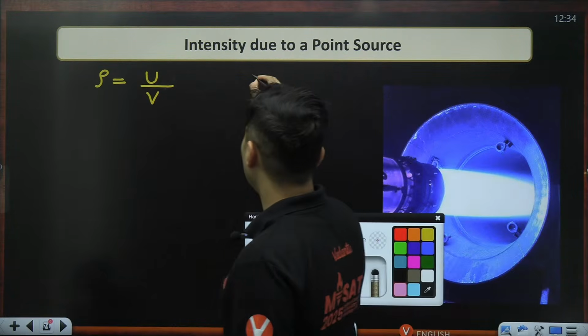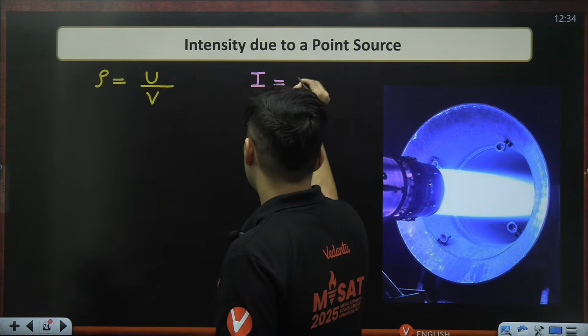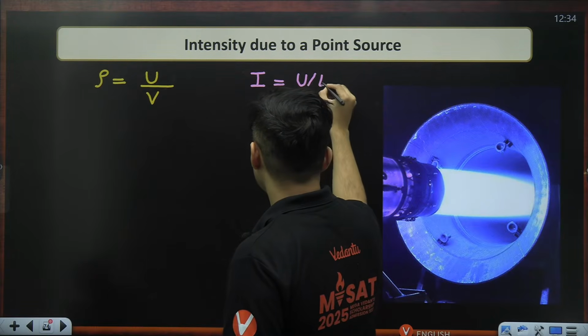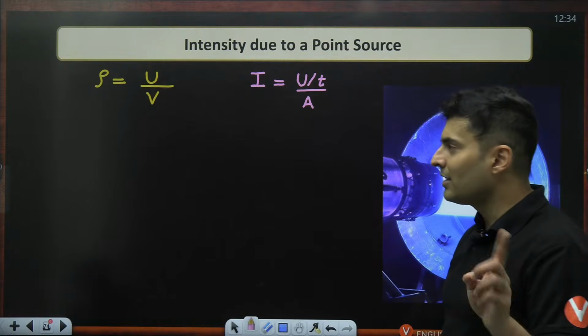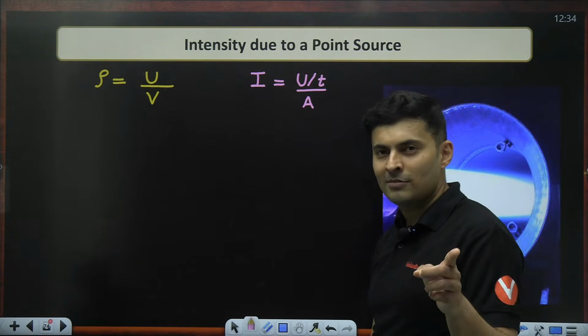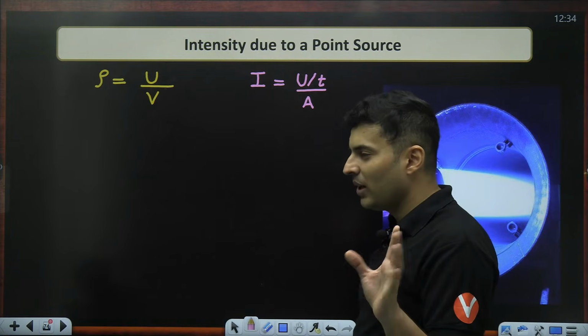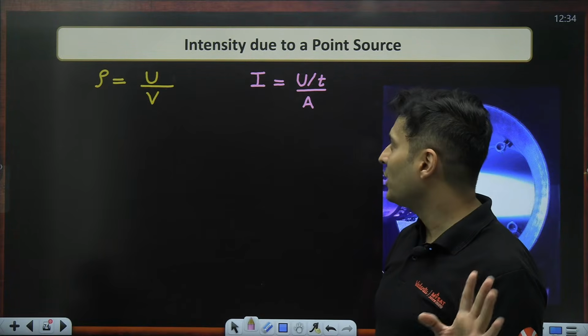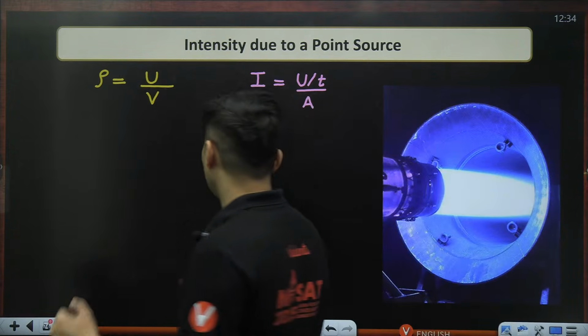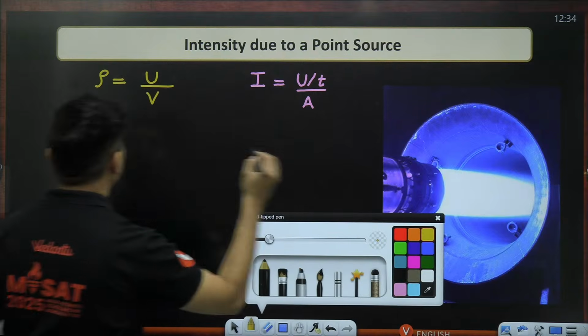The intensity formula is energy per unit time per unit area. I can see energy U is the same in both of them. So somehow I need to get rid of that U variable. Let's think, how can we do it? So I have an idea.